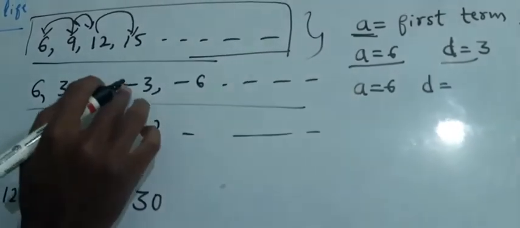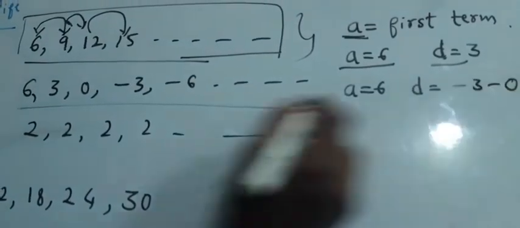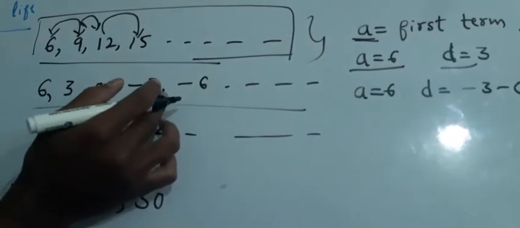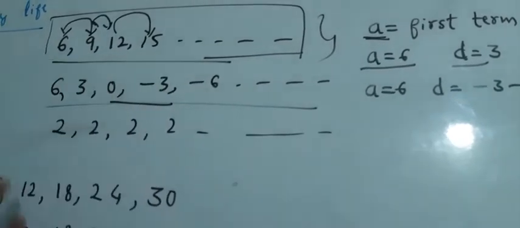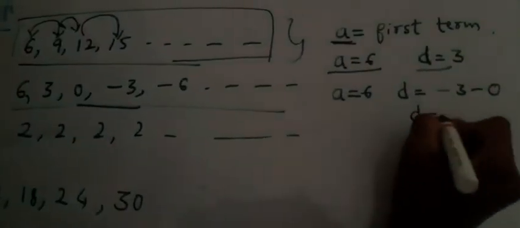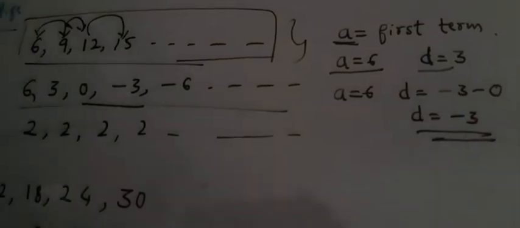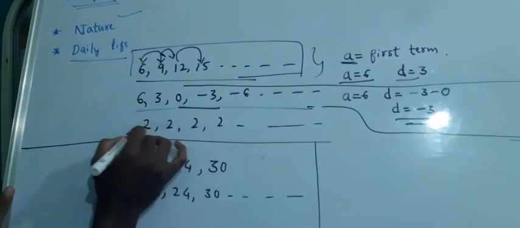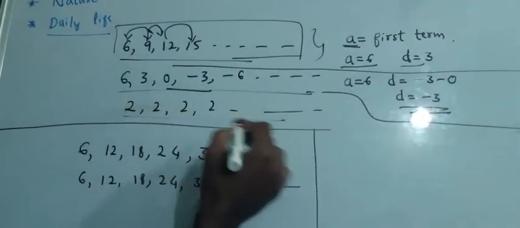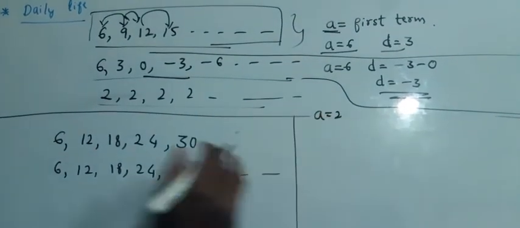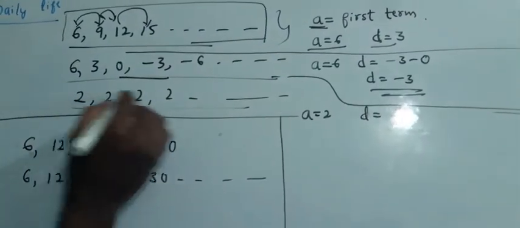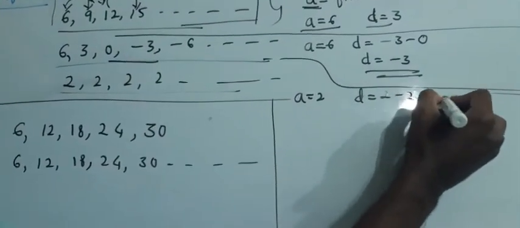Take the sequence starting with 6 and going down by 3. How can I get D? The difference between two consecutive terms: the succeeding term minus the preceding term, for example minus 3 minus 0, but they should be consecutive. So D is minus 3. In the next sequence, 2, 2, 2, everywhere A is 2. A is the first term, that is 2, and the difference between two consecutive terms is 2 minus 2, which is equal to 0.